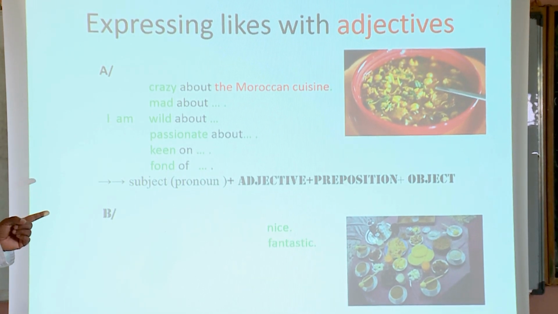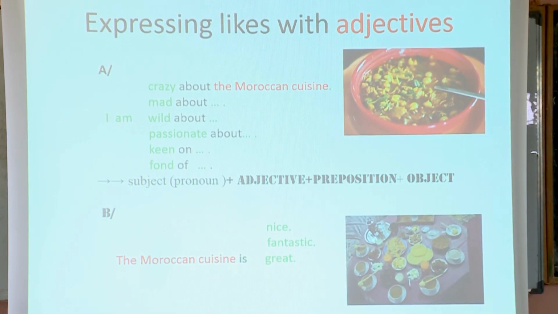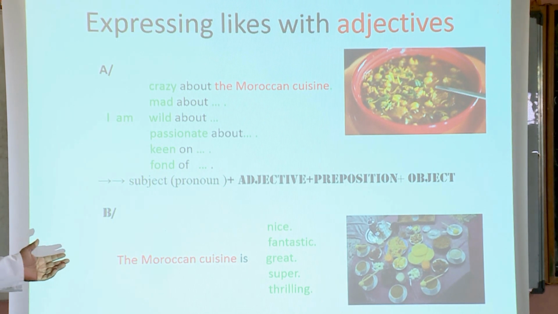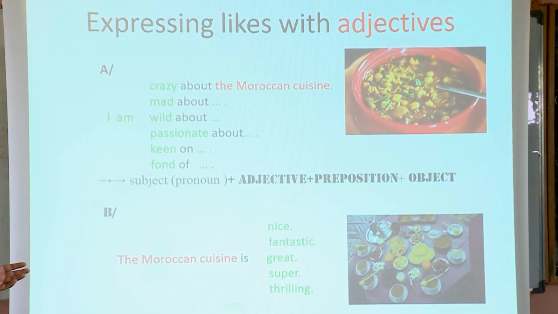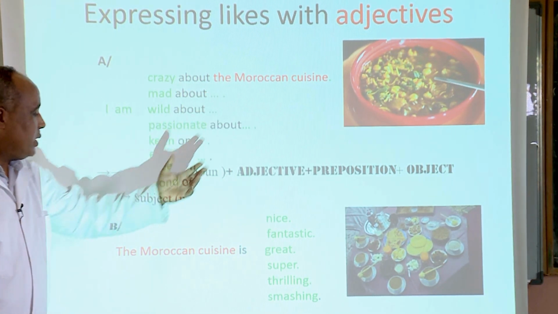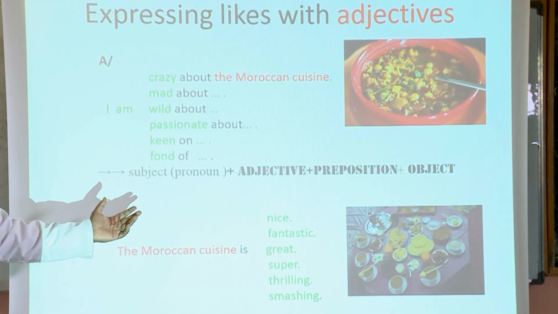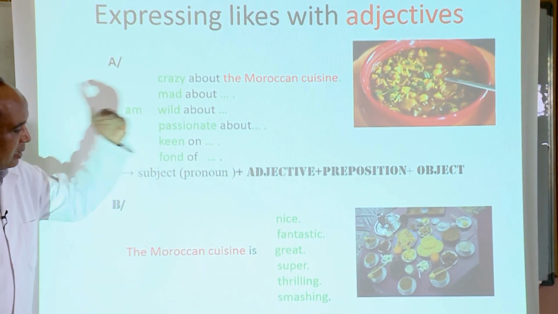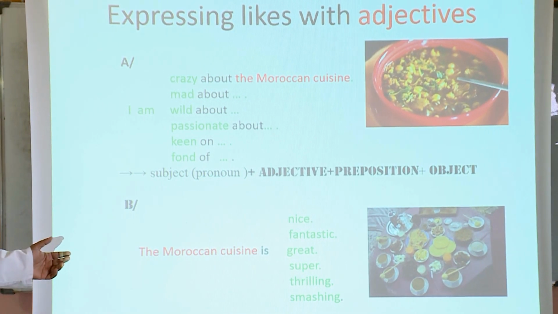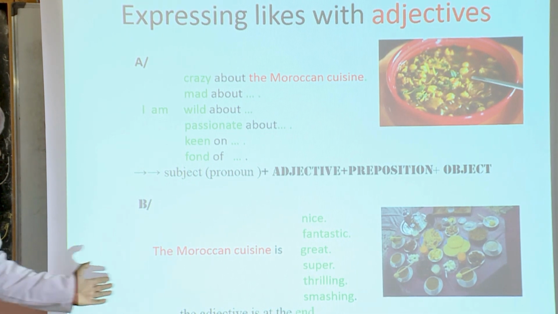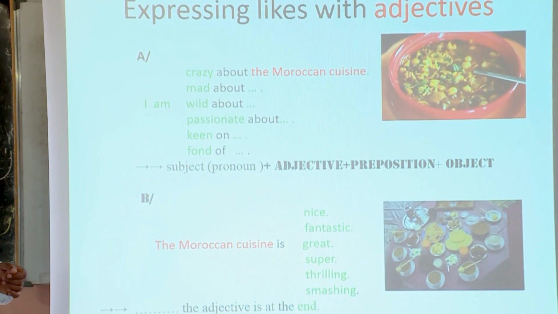Nice, fantastic, great, super, thrilling, and smashing. Yes. Now look at the position here again. The Moroccan cuisine, the Moroccan cuisine. The adjectives here are in this position, but here they are at the end. The Moroccan cuisine is nice, is fantastic, is great, at the end, is thrilling, is smashing.